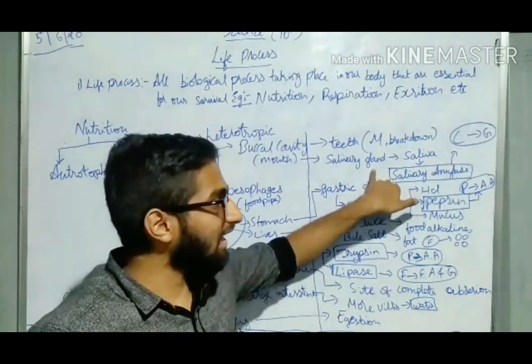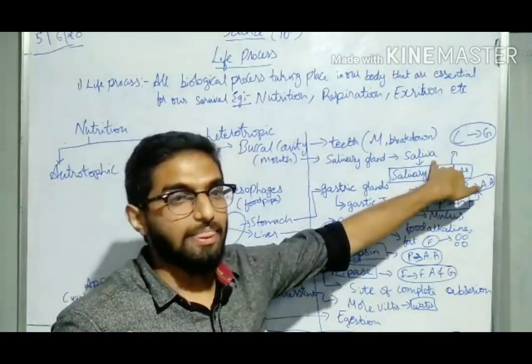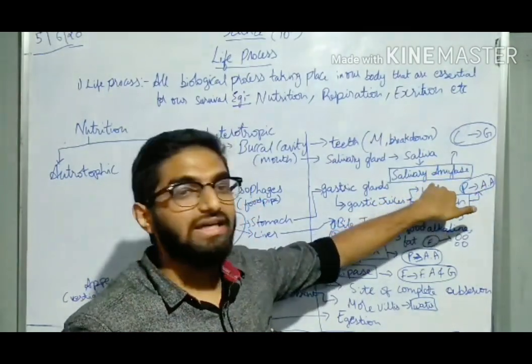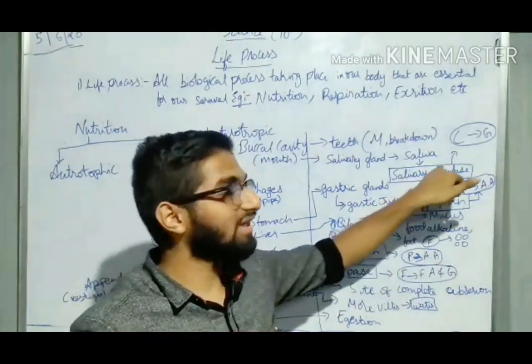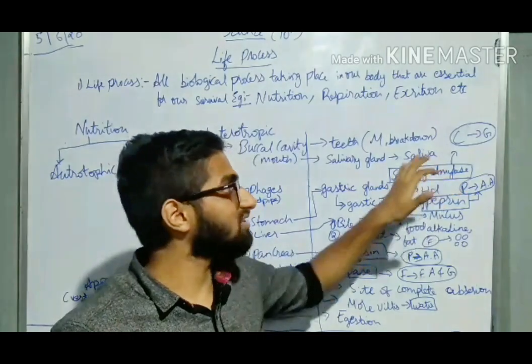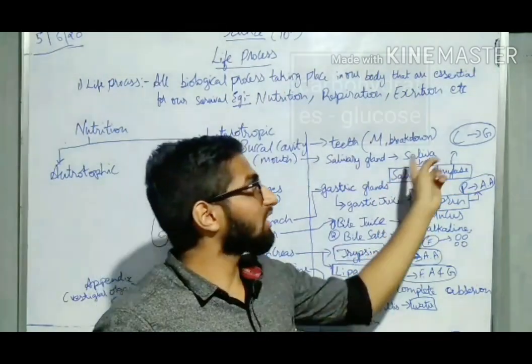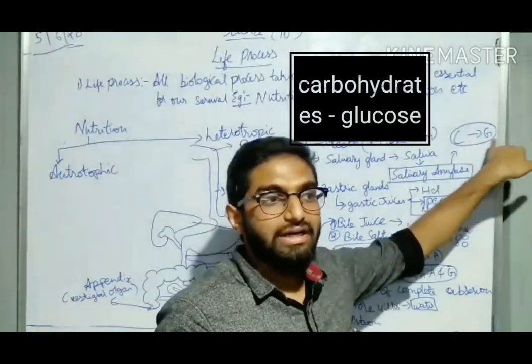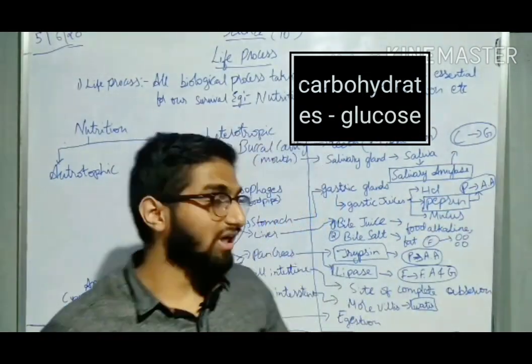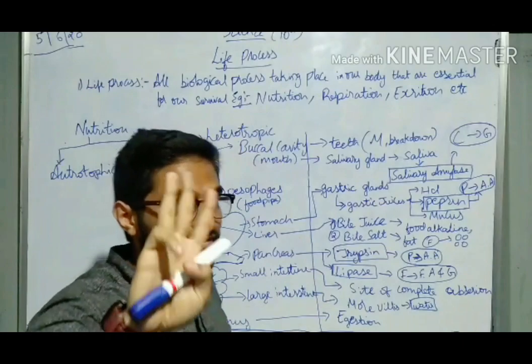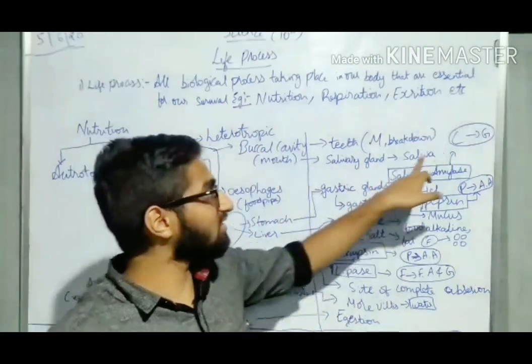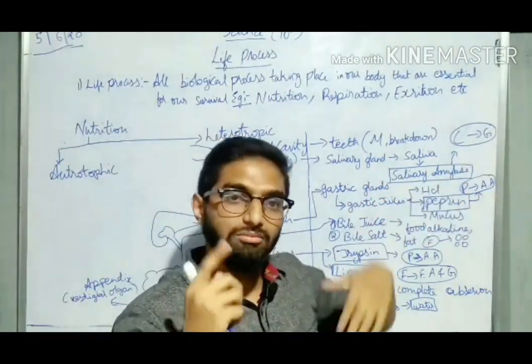Those glands secrete saliva. That saliva contains an enzyme called salivary amylase. Salivary amylase is an enzyme which actually converts carbohydrate into glucose. So one job is done within our mouth itself. We have three jobs, do you remember? So this is the one job which is done in the mouth itself.